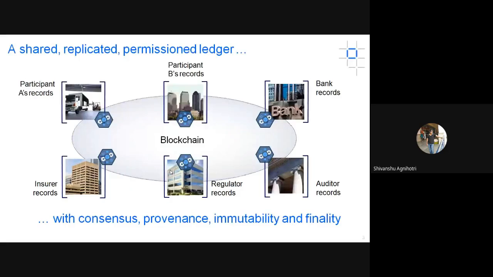But I will be discussing Hyperledger today, and Hyperledger is different from the previous ones that have been discussed, like Ethereum and other networks. Basically, Hyperledger is a permissioned network. In a permissioned network, if any node is trying to join the network, some permission is required to join.